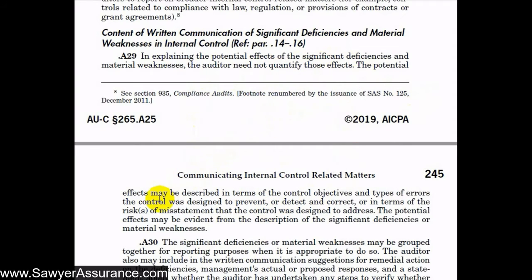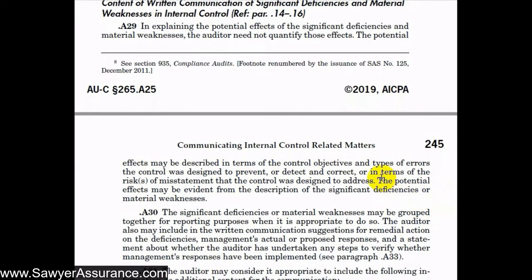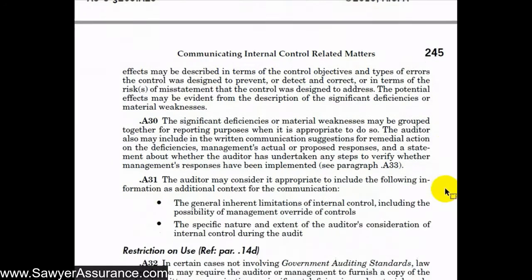We just need to describe them in terms of control objectives and types of errors the control was designed to prevent or detect, and the risk of misstatement that the control was designed to address. So we wouldn't necessarily say that X amount of money is at stake of being misstated, but rather we would say the things that are likely to happen since that control is not in place.